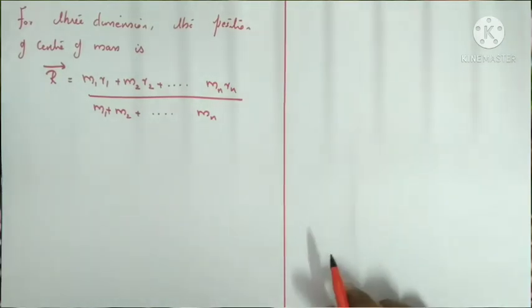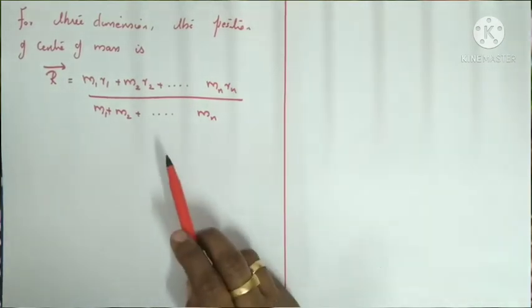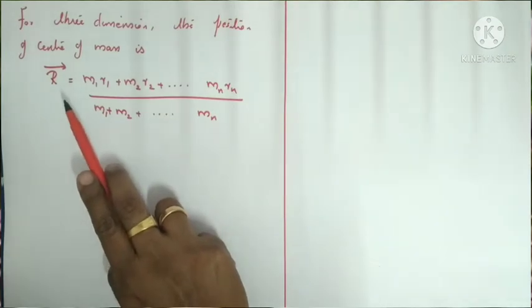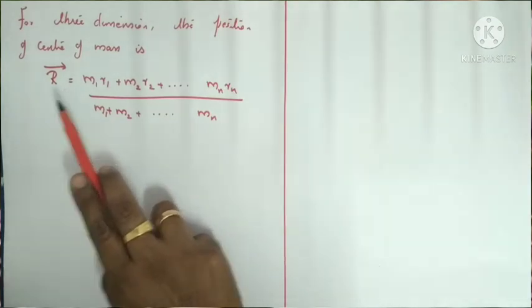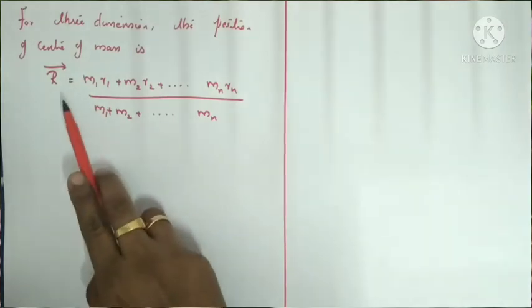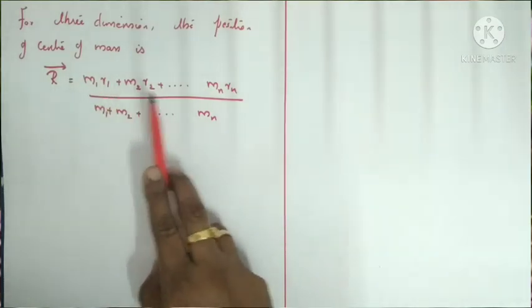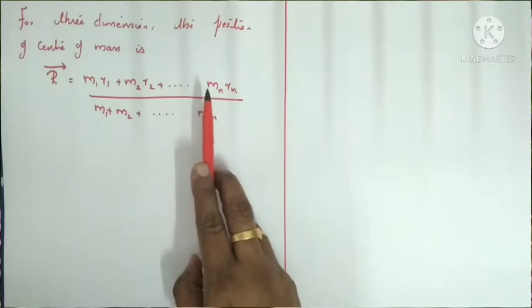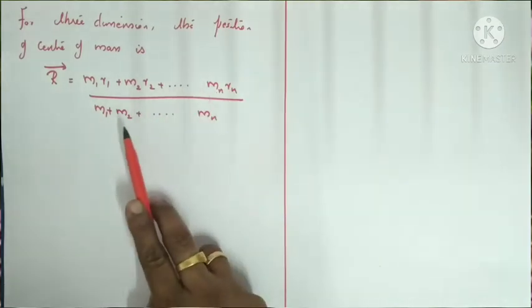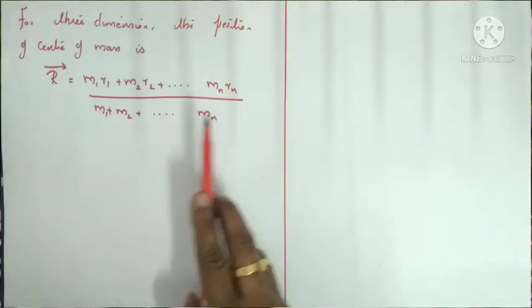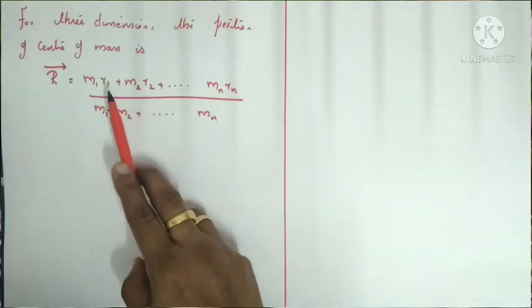Now, in 3 dimensions, the position of the center of mass can be written as vector r. Vector r represents the position vector. In 3 dimensions, we can write vector r equals m1 r1 plus m2 r2 plus and so on up to mn rn, divided by m1 plus m2 and so on up to mn.